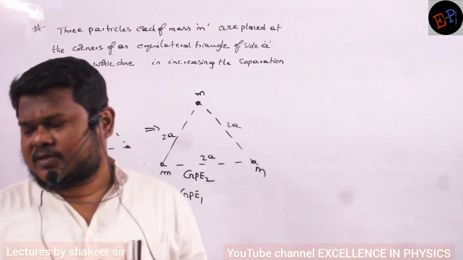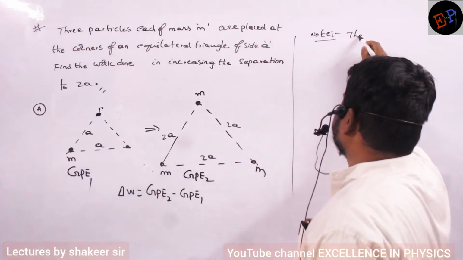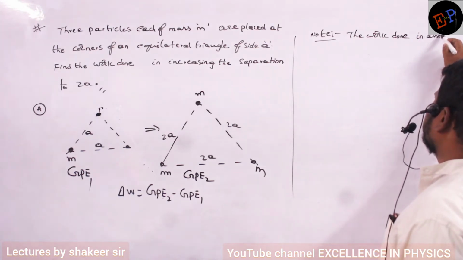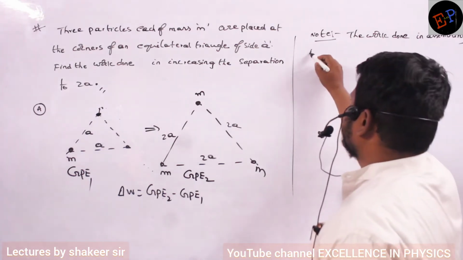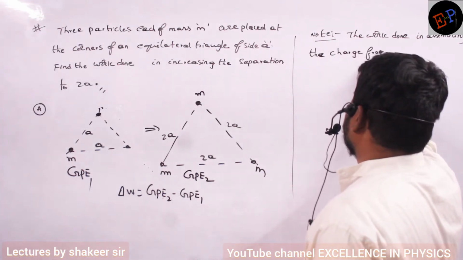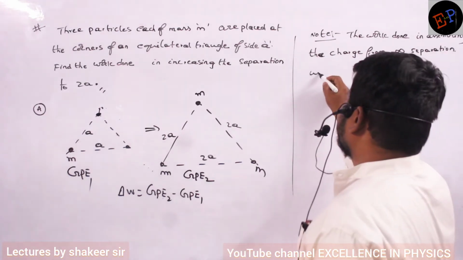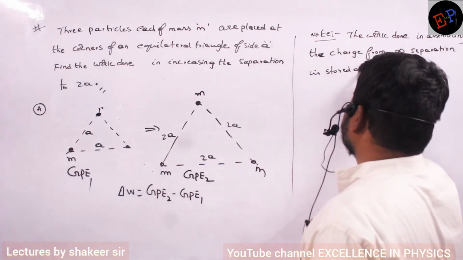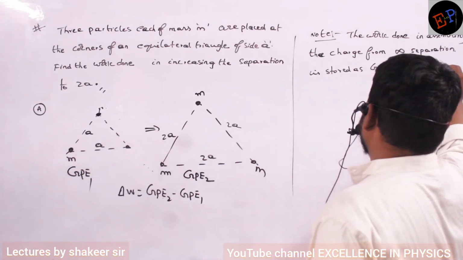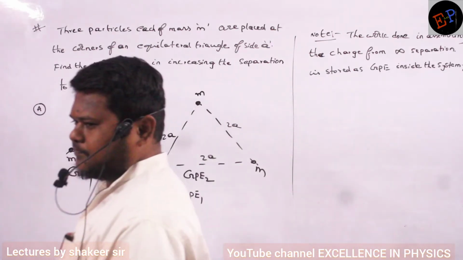First make a note of one point. The work done in assembling the masses from infinite separation is stored as gravitational potential energy inside the system. Are you able to understand? Is it clear what is happening?